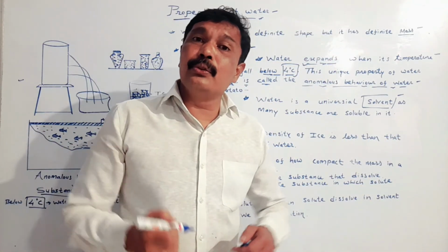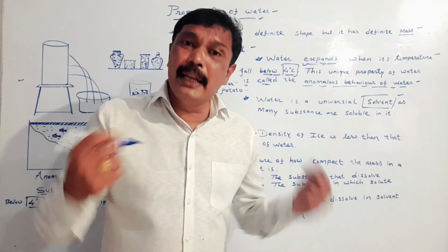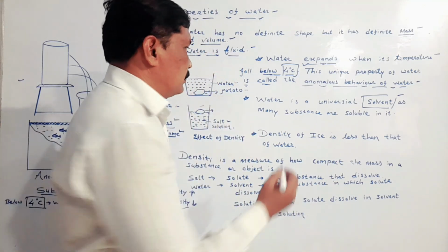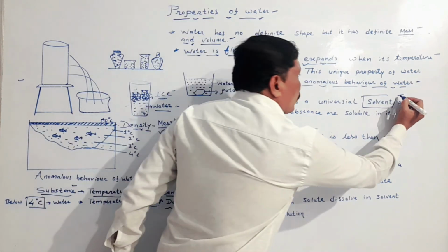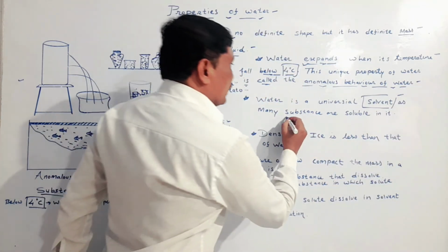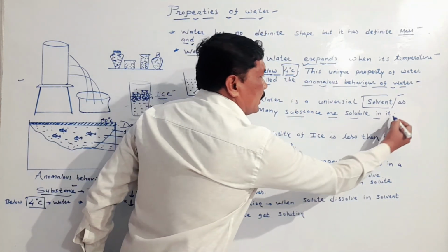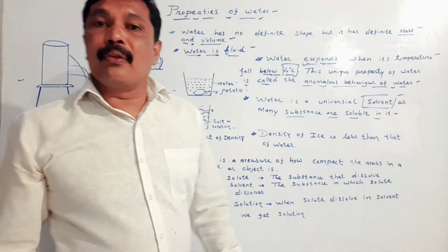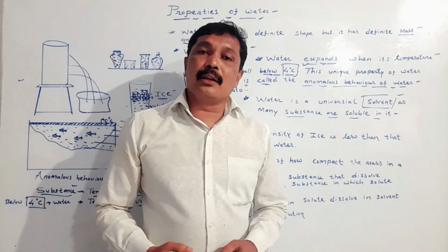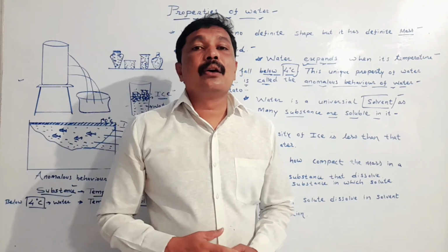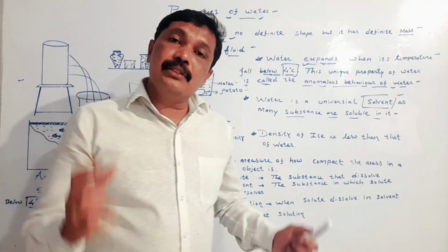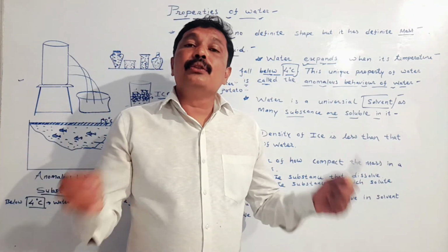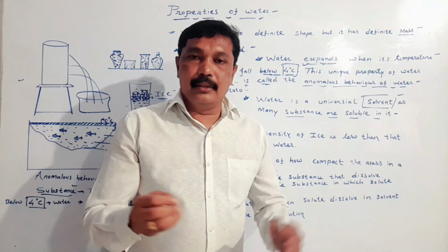Water is called universal solvent because many solutes can dissolve in this solvent. Means many substances are soluble in it, and therefore we can say that water is a universal solvent in which many solutes can dissolve.